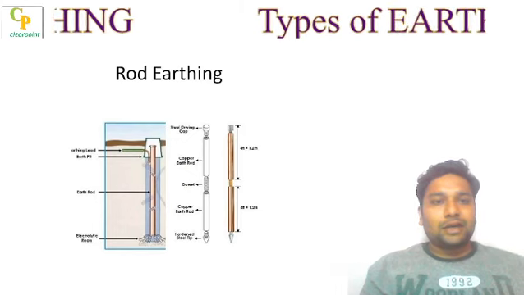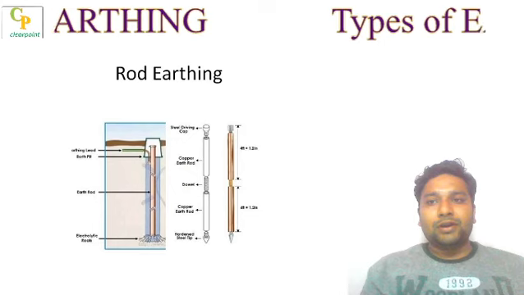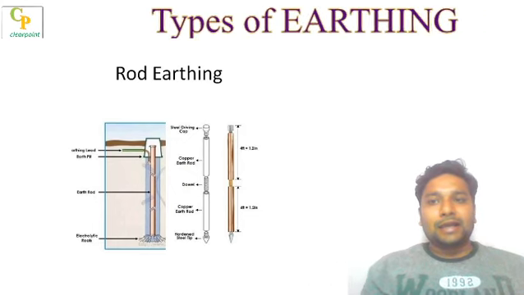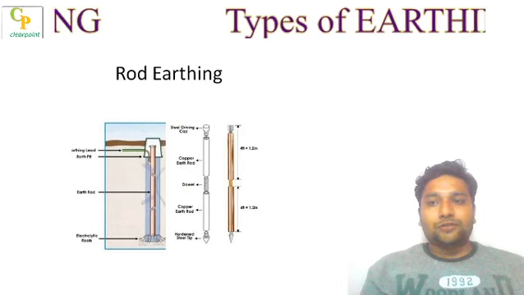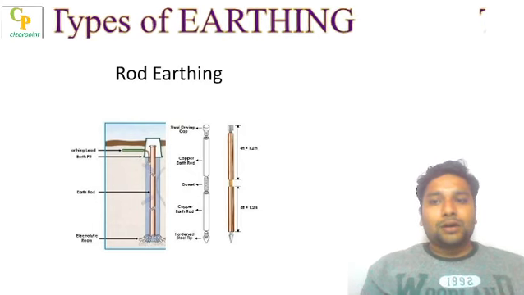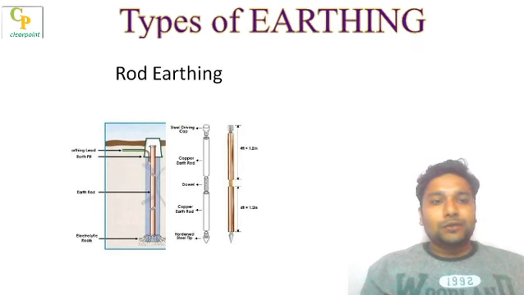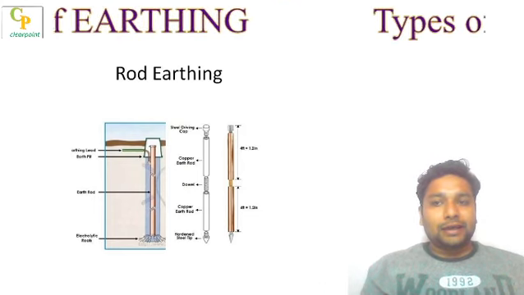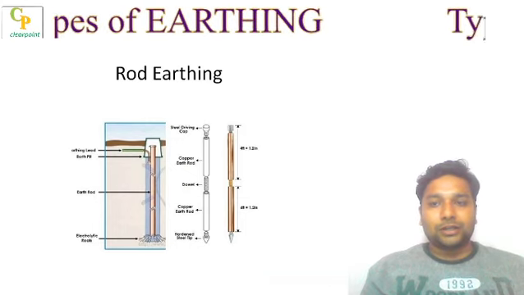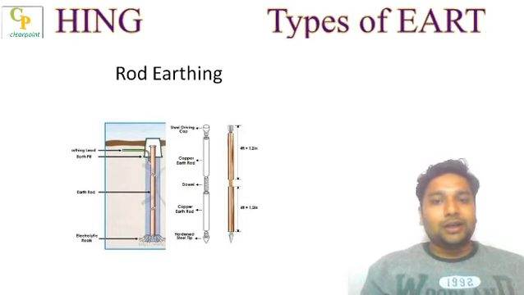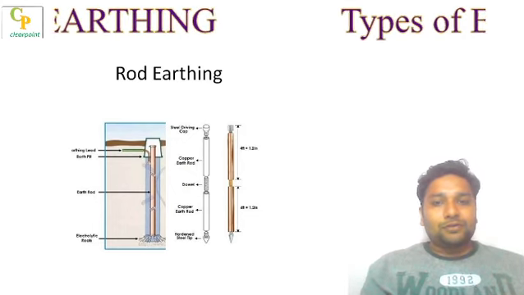There are several parts of the rod, where the topmost part is a steel driving cap, which is generally like a nut, then a copper earth rod, which is followed by a dowel, and then a copper earth rod again, and then a hardened steel tip. The steel tip is thinner, in the shape of an arrow, and it helps the rod get buried inside the earth very easily when it is hit by the hammer. So these are different types of earthing.